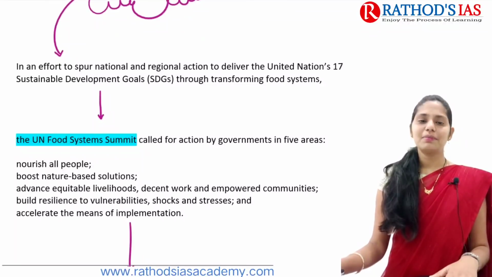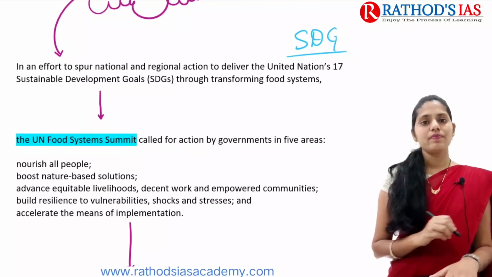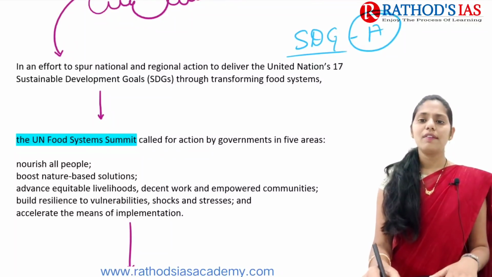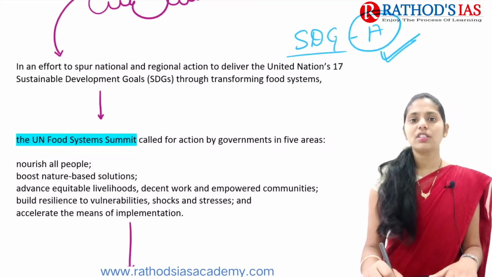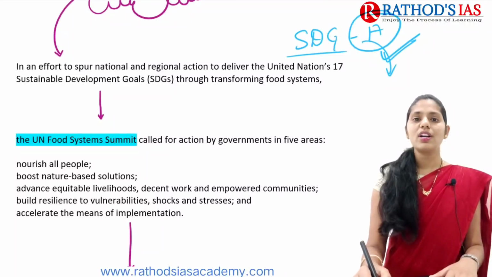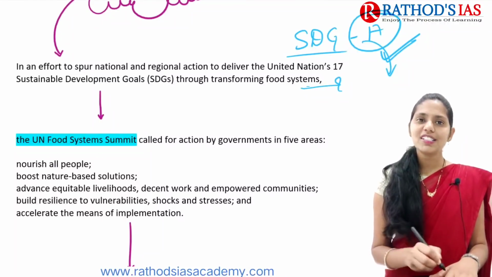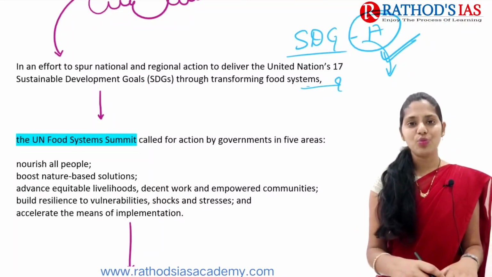So if you see the context, it mainly says that we have these sustainable development goals. How many sustainable development goals do we need to achieve? There are about 17. Whenever we want to achieve these 17 sustainable development goals, we need to focus on transforming our food systems. So why do we need to focus on this? Let us see this article in detail, then you can understand why.